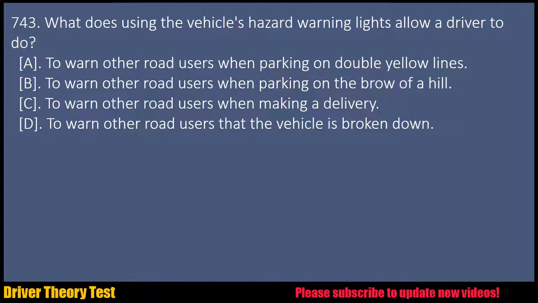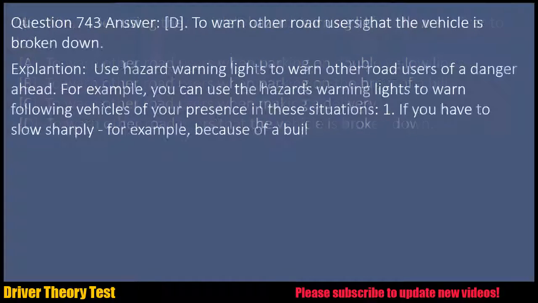Question 743. What does using the vehicle's hazard warning lights allow a driver to do? A. To warn other road users when parking on double yellow lines. B. To warn other road users when parking on the brow of a hill. C. To warn other road users when making a delivery. D. To warn other road users that the vehicle is broken down. Question 743. Answer: D. To warn other road users that the vehicle is broken down.